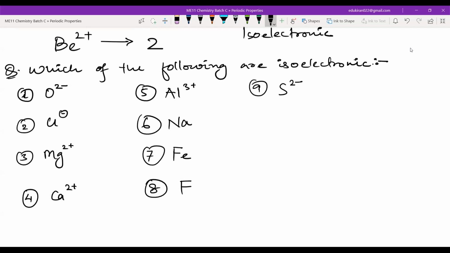Okay, so first you have to determine not the electronic configuration, but just the number of electrons in all of the cases. If you have a negative charge, to the parent atom you will add 1 electron.